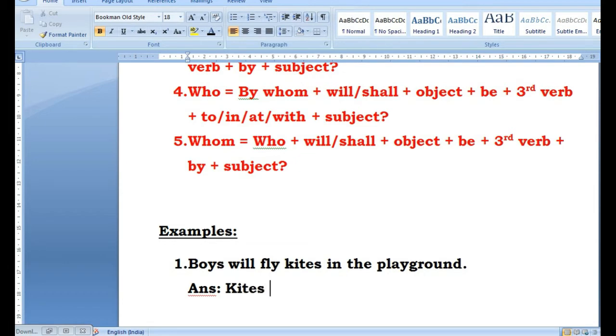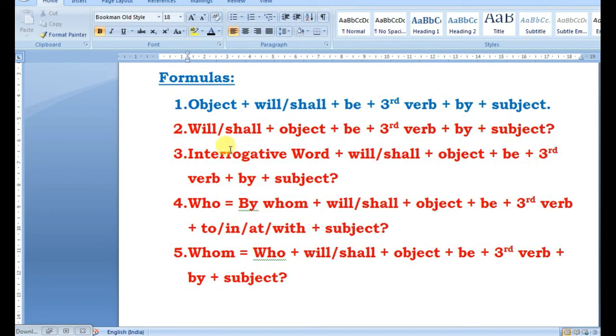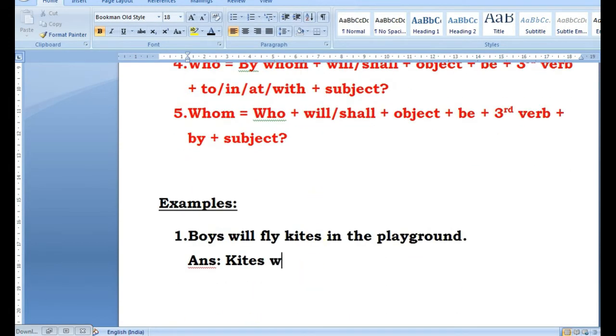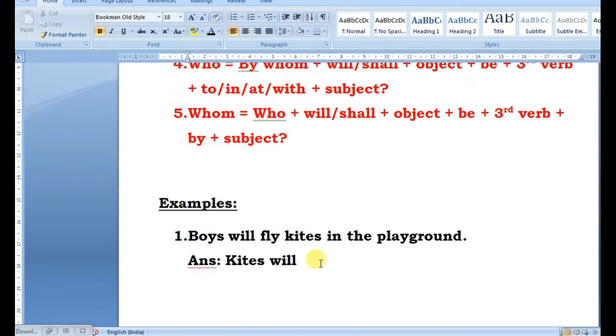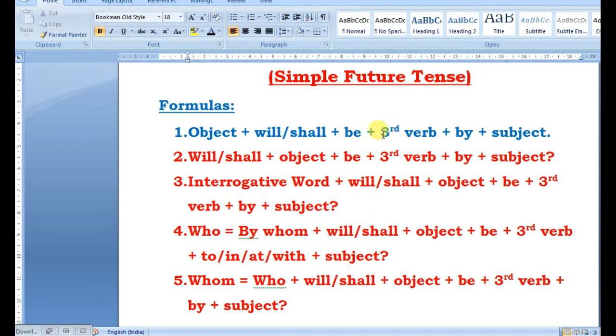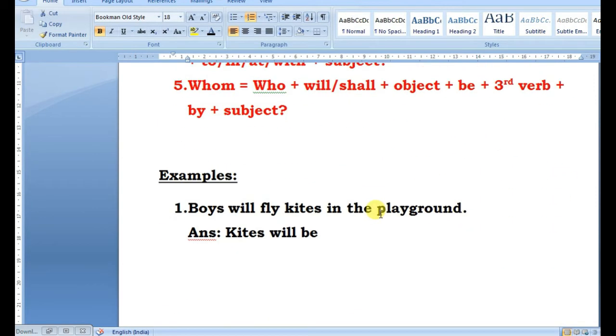Look at the first formula, object plus will or shall. We will take will, because you have will in the sentence. The kites will, and then you have be here, so will be, so kites will be, and then third form of the verb, fly, flew, flown. So kites will be flown.